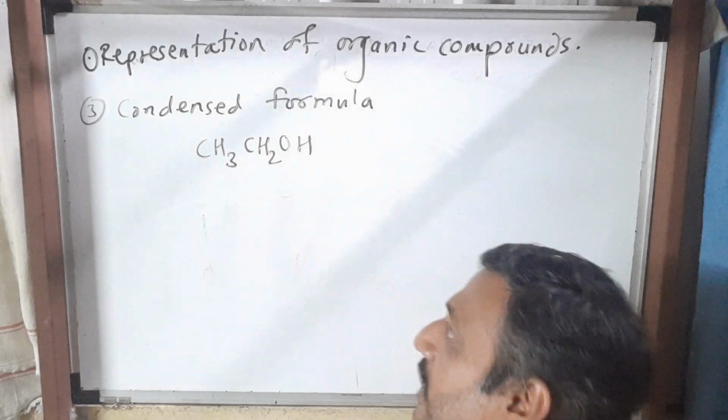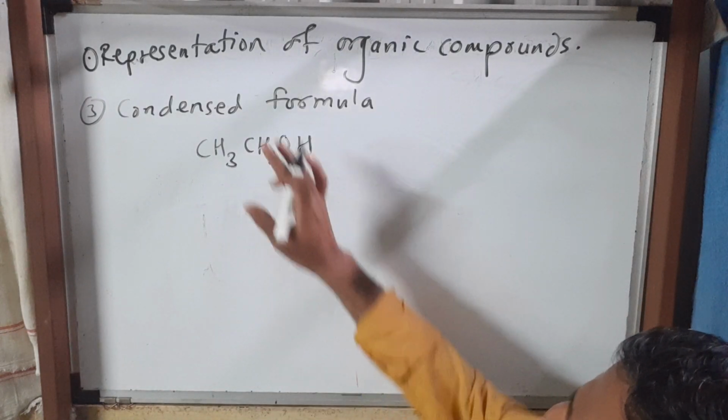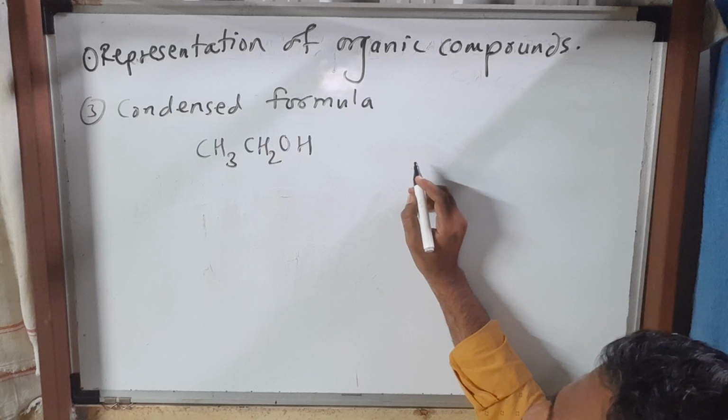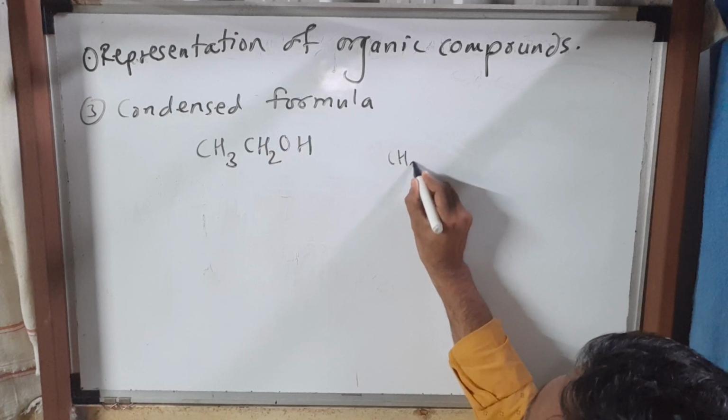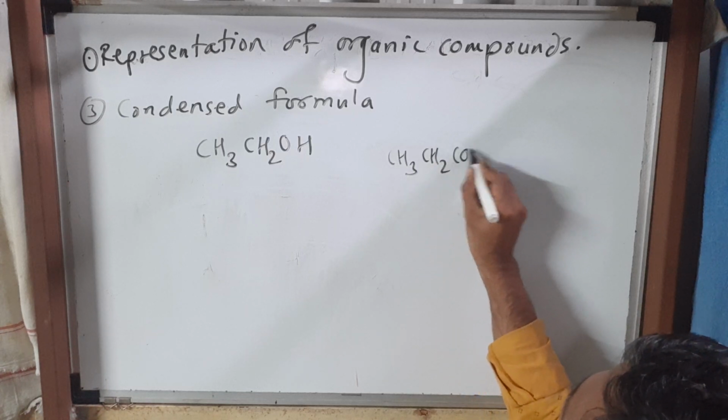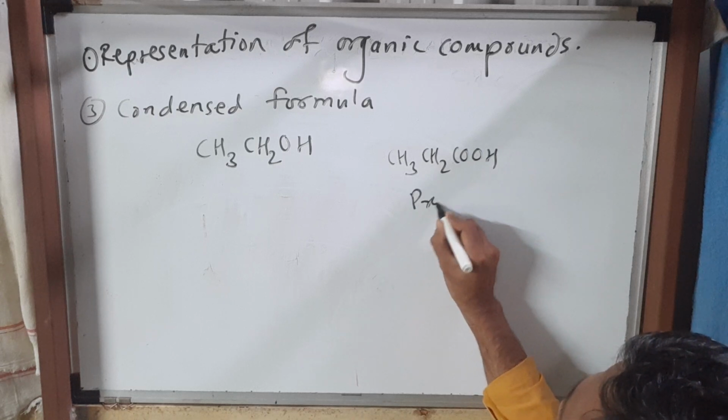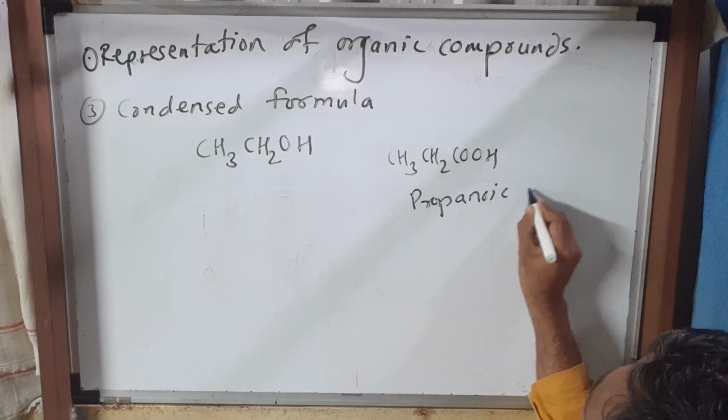Another example, say for example, propanoic acid, CH3CH2COOH. This is propanoic acid.